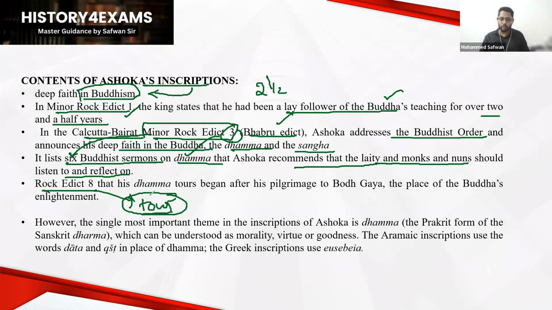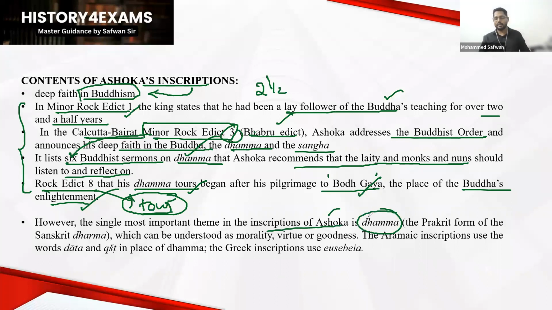And as part of that tour, Ashoka's Dhamma tour, he went to Bodh Gaya. What is the significance of Bodh Gaya? Nothing else: the Buddha's enlightenment place. The Buddha received his enlightenment, spiritual knowledge, kaivalya, from this place. So he approached there, meaning he had some kind of respect towards Buddhism, at least we can understand that. These are some of the most important points connecting Ashoka with Buddhism.